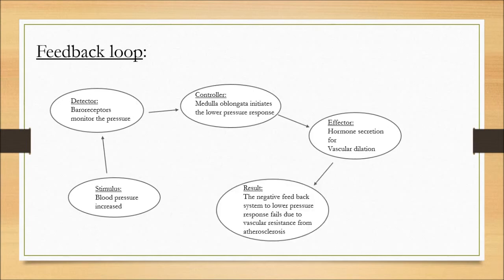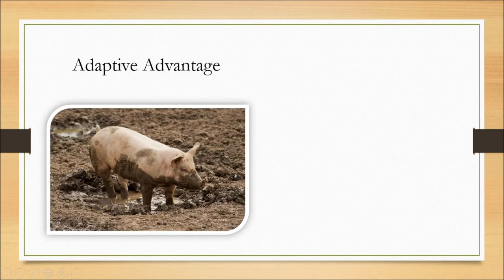However, due to the deposits of minerals around the blood vessel walls, vascular resistance remains high, and as a result, blood pressure also remains high, and the negative feedback system fails to reduce the blood pressure. The adaptive advantage for the domestic pig to regulate and maintain blood pressure with this homeostatic mechanism is very beneficial and ultimately necessary for sustaining the pig's life.